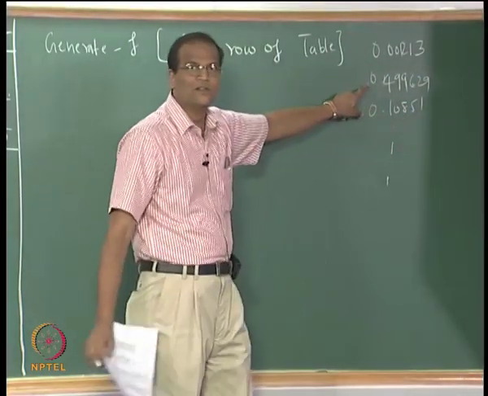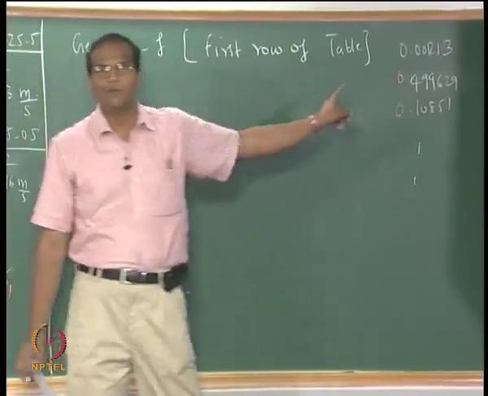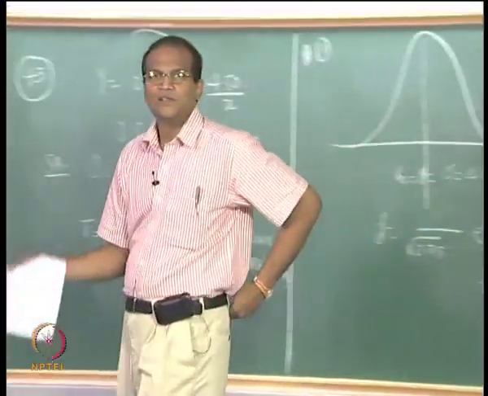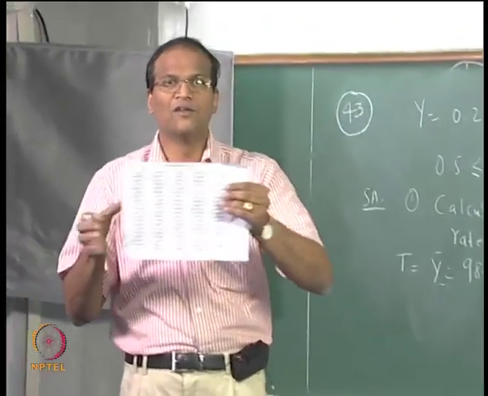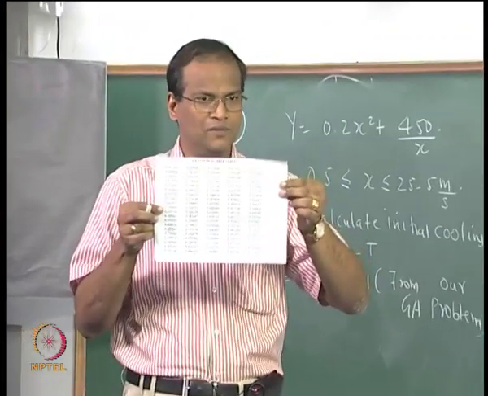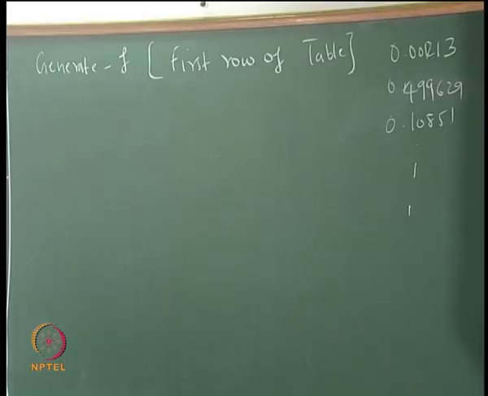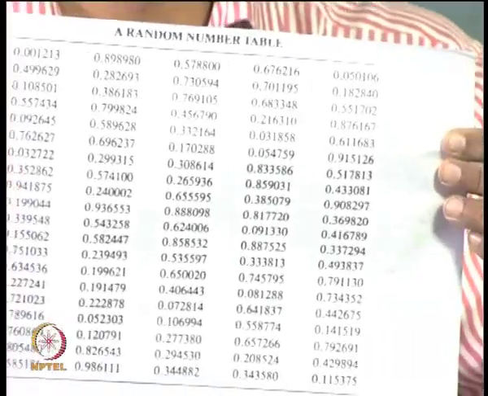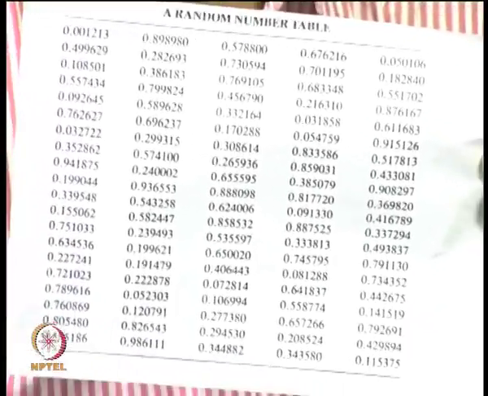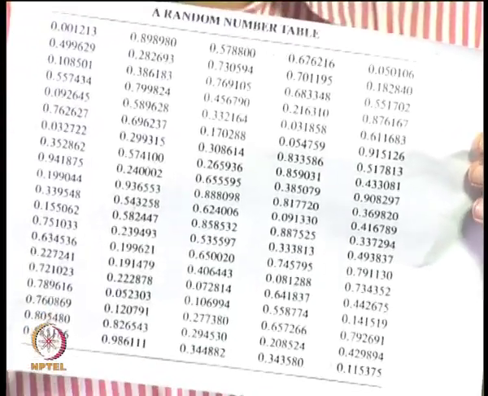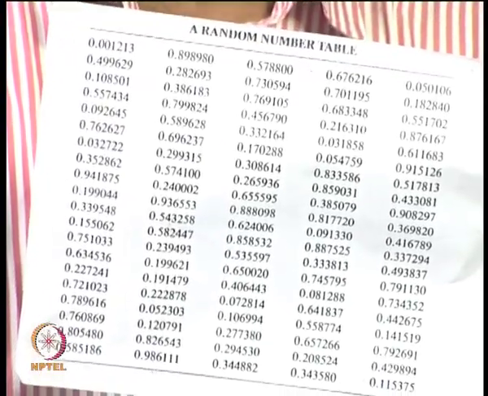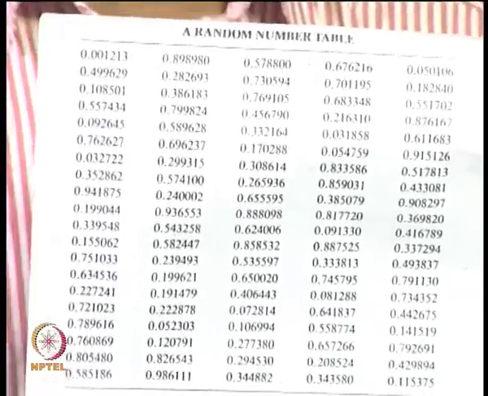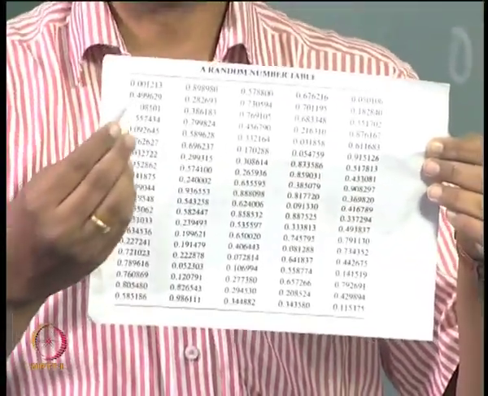Can you show this? Please show that, because the other students don't have this, or you can show this. Okay, not for you guys. So we want to use this. This is the random number table. A lot of such random number tables are freely available on the internet, and also in the appendices of standard mathematics textbooks or probability and statistics textbooks. Here is one such table. So we will start with this.